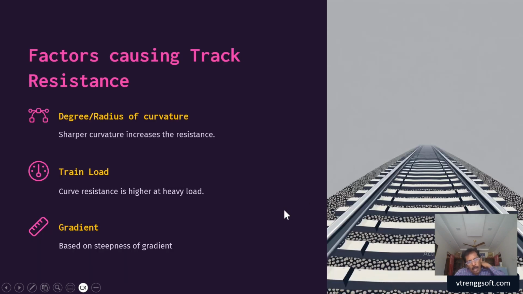So, factors causing track resistance. Normally it is the resistance because of the degree or radius of curvature. Sharper curvature will give more resistance. Then train load: curve resistance is higher at heavy loads. And gradient: the more the steepness of the gradient, the more the resistance. So these are all the factors increasing the track resistance.